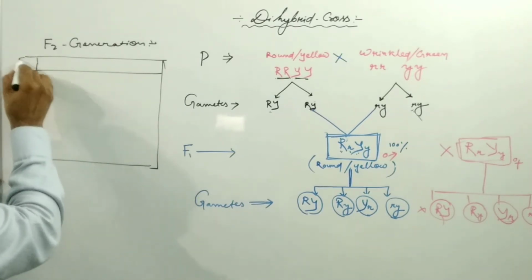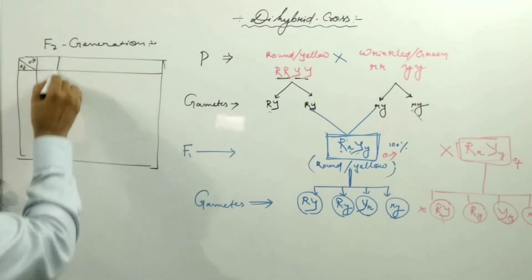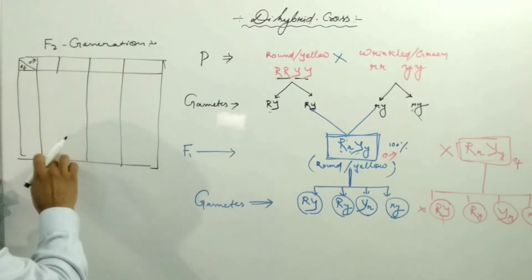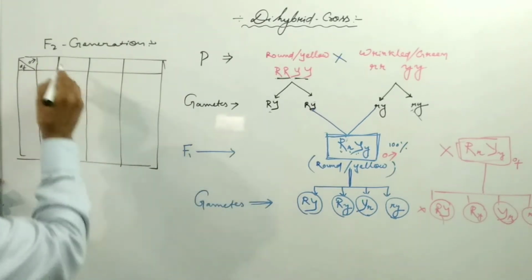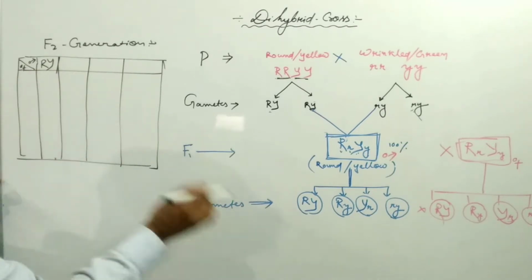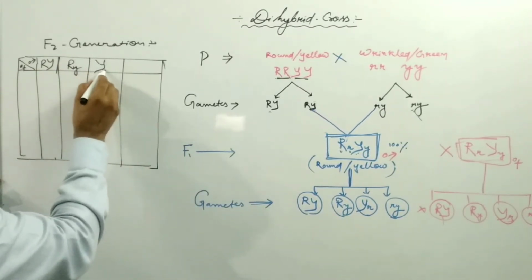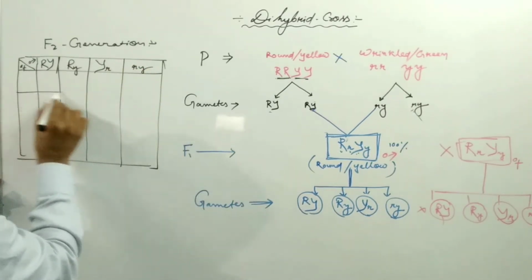Suppose this is the male and the female. You may write the gametes horizontally at this region: capital R capital Y, capital R small y, capital Y small r, and small r small y.